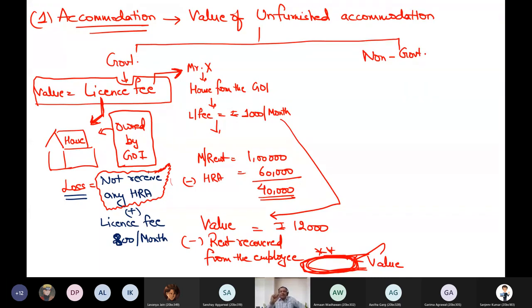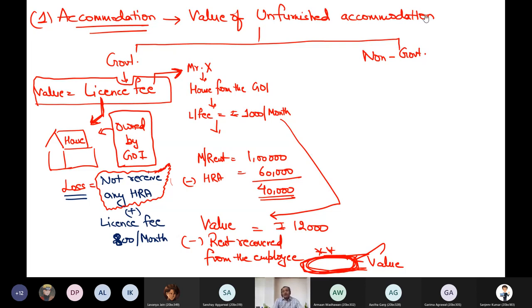So in simple version, you can say that whenever I have to determine the value of unfurnished accommodation given to the government employee, license fee is the taxable value of this accommodation. From this license value, I will deduct the amount recovered from the employee. If understood, please raise your hand. It is very, very simple. There is nothing in this point. Gradually, we will move to the perquisites where we have some technicalities involved. In government employee accommodation unfurnished, very simple. License fee is the taxable value. Deduct amount recovered from the employee.